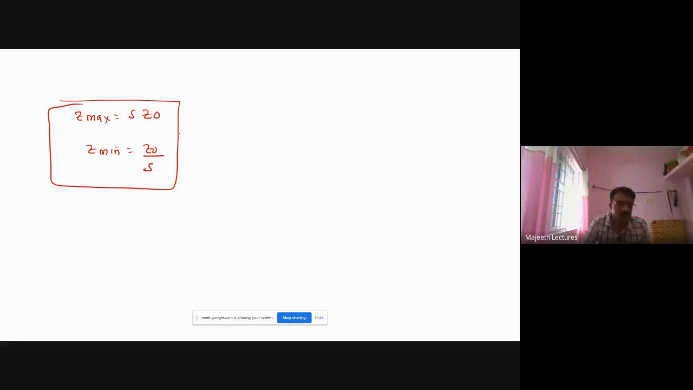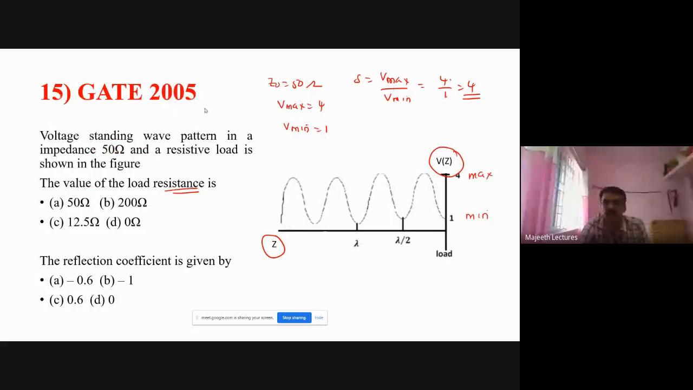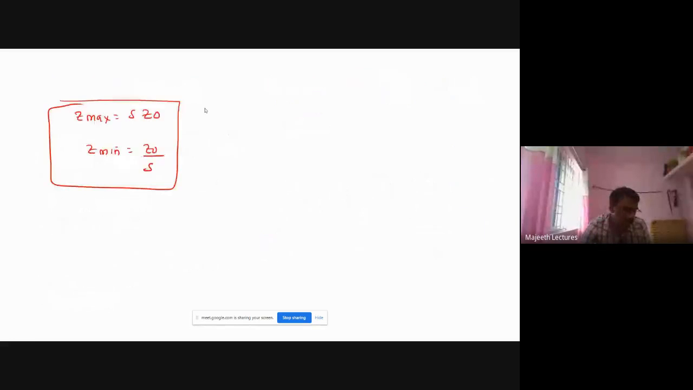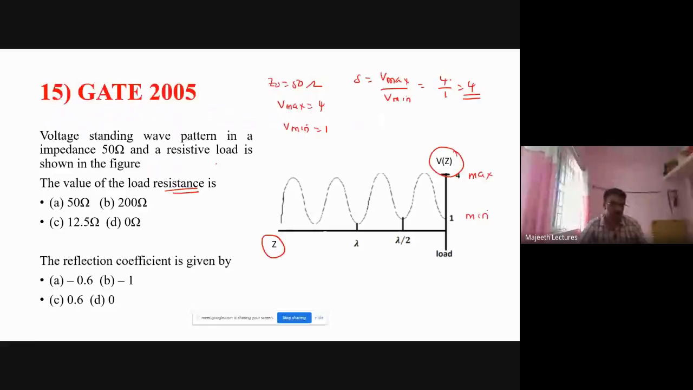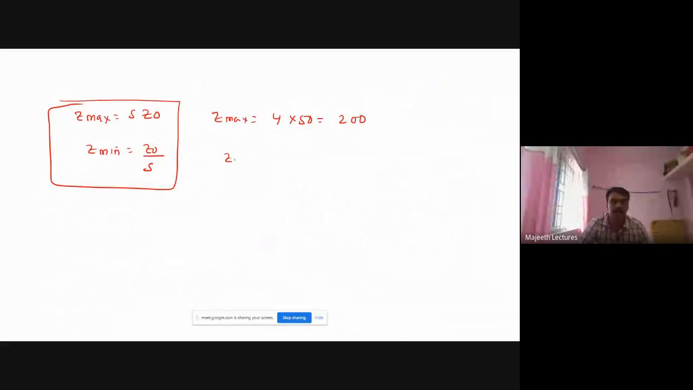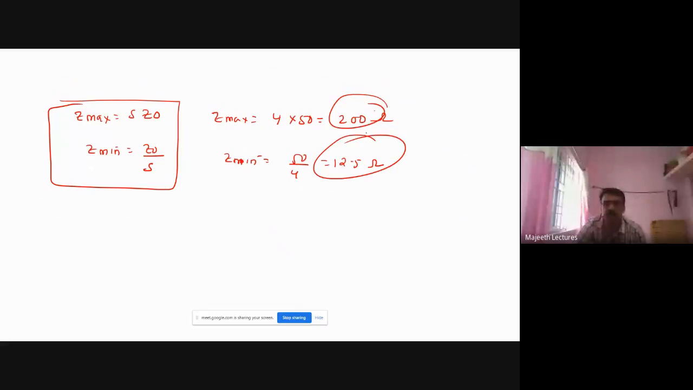Fine. So what is my Z0? It is given, Z0 is 50 ohm and S is 4, right? So Z max is equal to S into Z0, which is 4 into 50, it is 200. Then Z minimum is 50 by 4, it is 12.5. Right? Okay. So we got Z max 200 ohm, Z minimum 12.5 ohm.